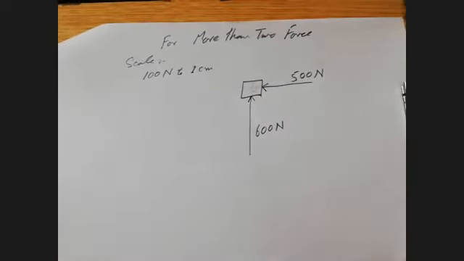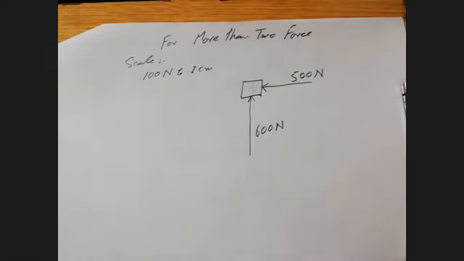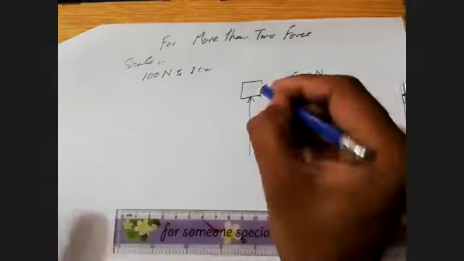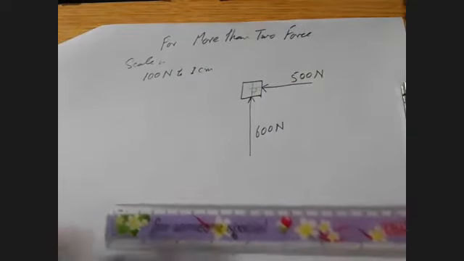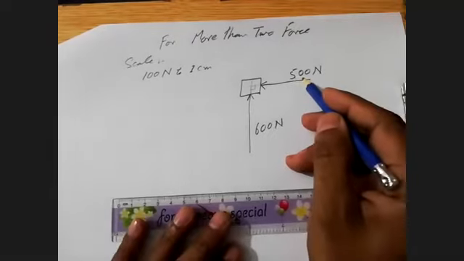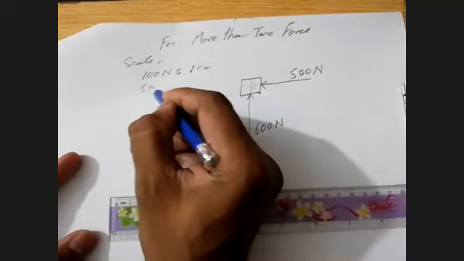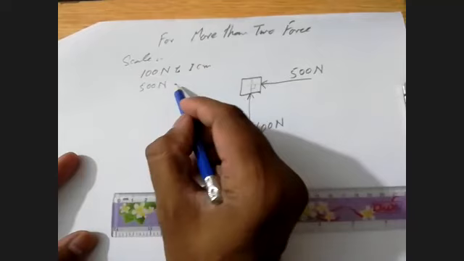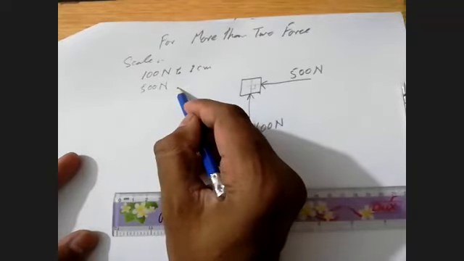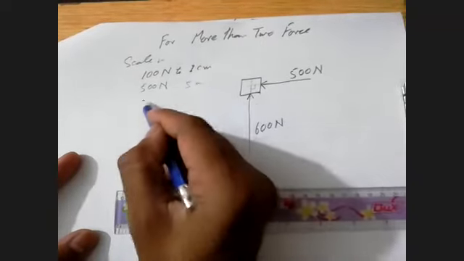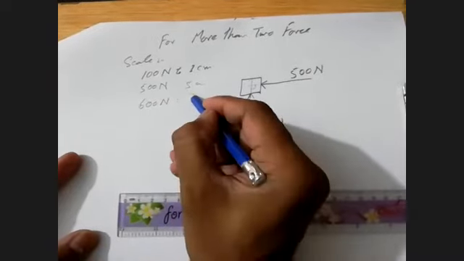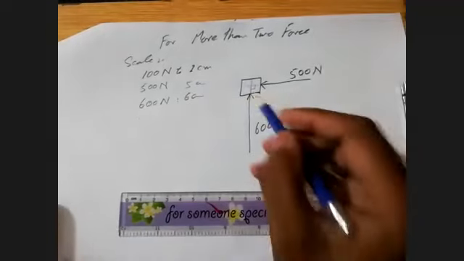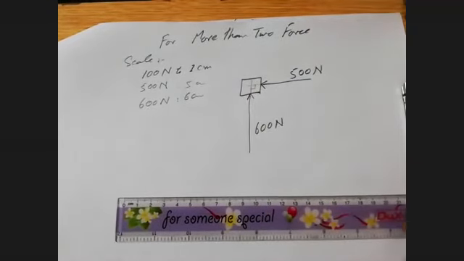So obviously I will have to mention these forces according to the angle given. As I told you in the beginning, these two forces are making an angle of 90 degrees. First of all, I am going to draw the force of 500 Newton. So 500 Newton force will be mentioned with the help of a 5 centimeter line, and 600 Newton force with the help of a 6 centimeter line, and the angle between these two forces will be 90 degrees.